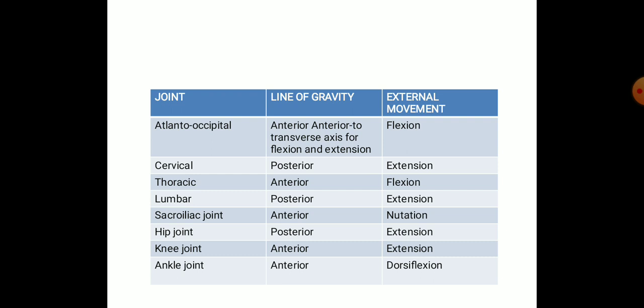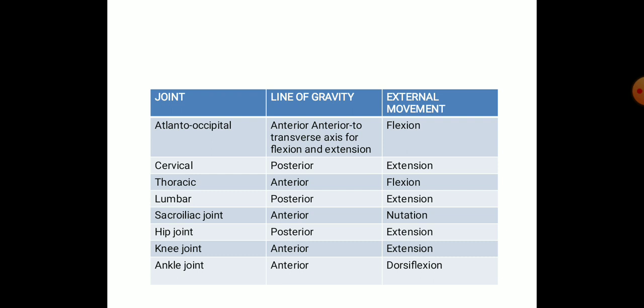And in the thoracic region, it passes anterior, and it will cause some flexion movement. In the lumbar region, it passes posterior, but at L5, the fifth lumbar vertebrae, it passes through the body of the vertebrae, and it will cause an extension movement.